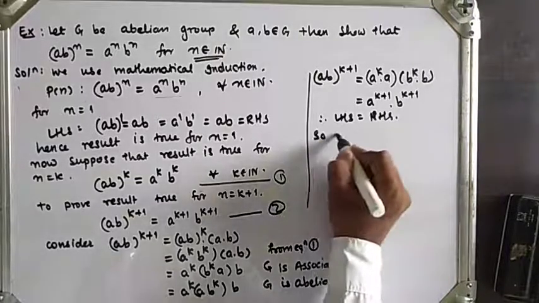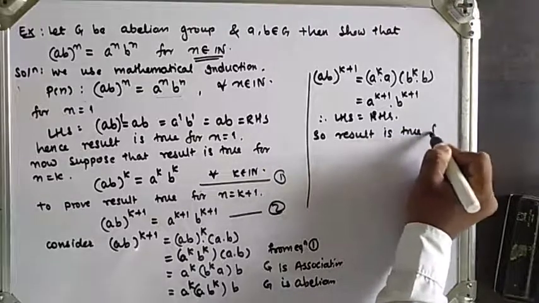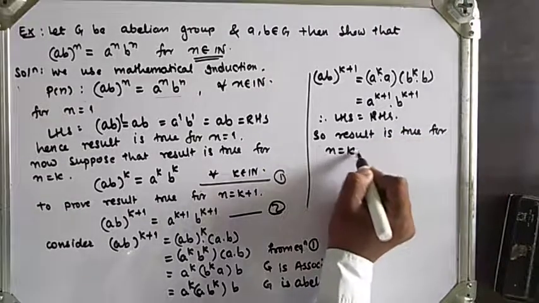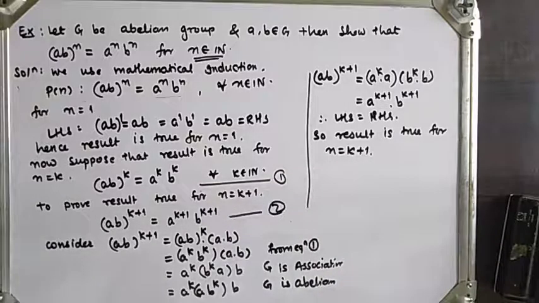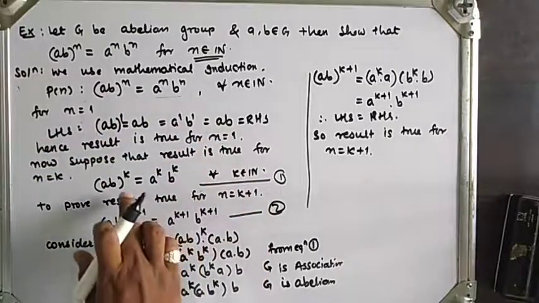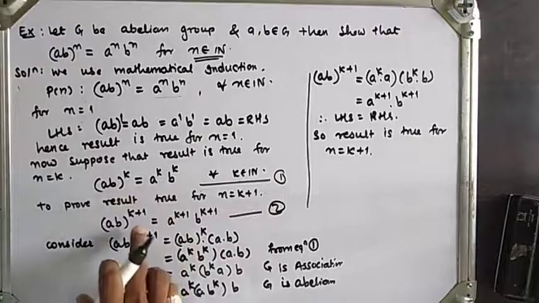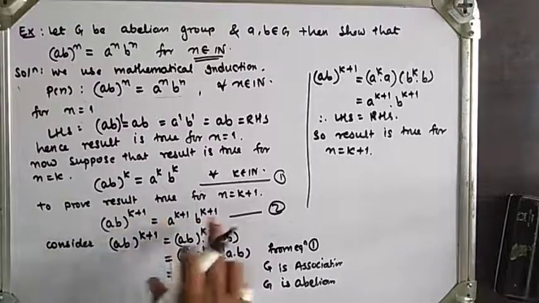So the result is true for n = k+1, which means all three conditions are satisfied for mathematical induction. That is, P(1) is true, we assumed the result is true for n = k, and then finally proved that the result is true for n = k+1.